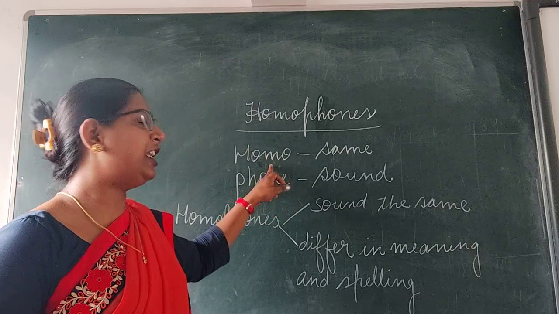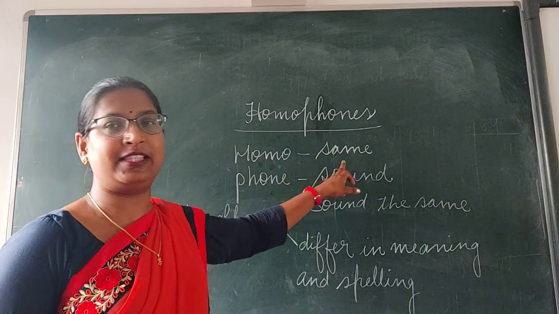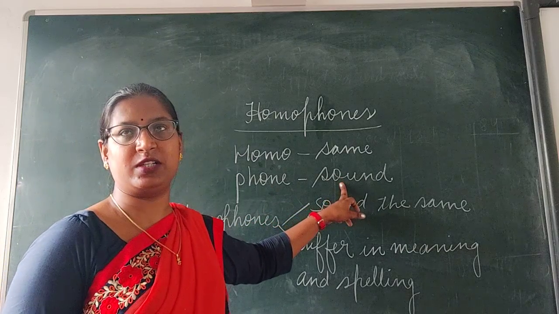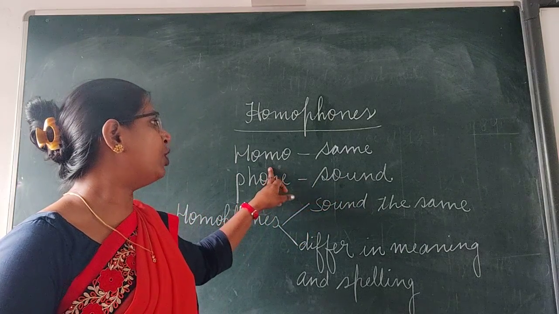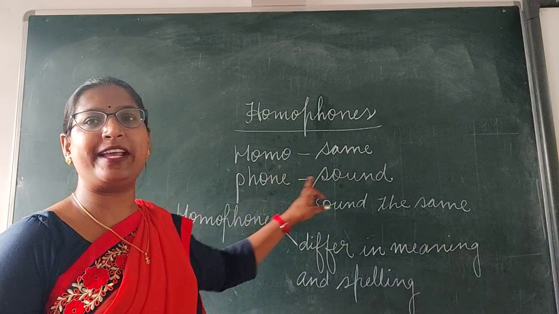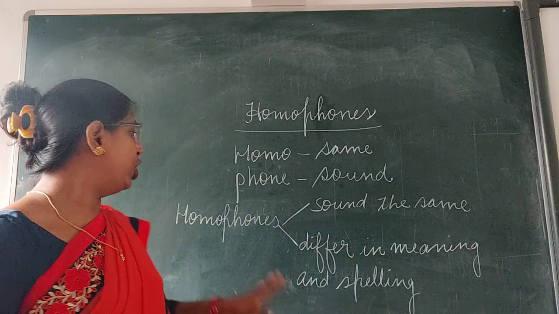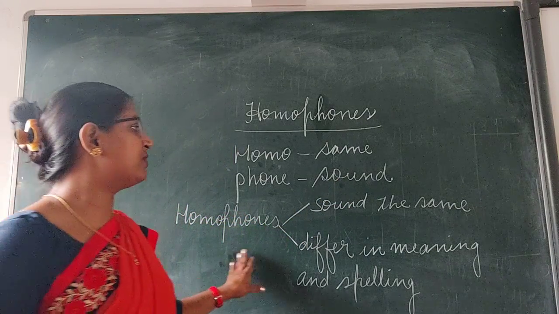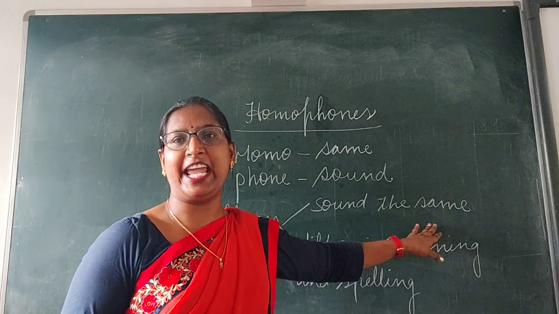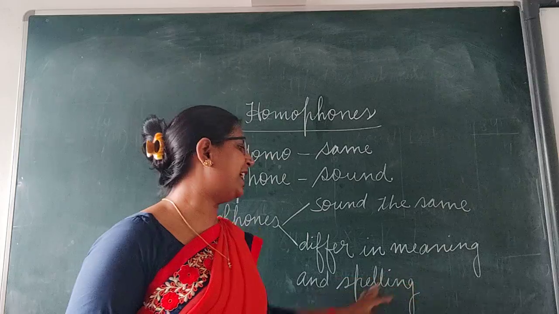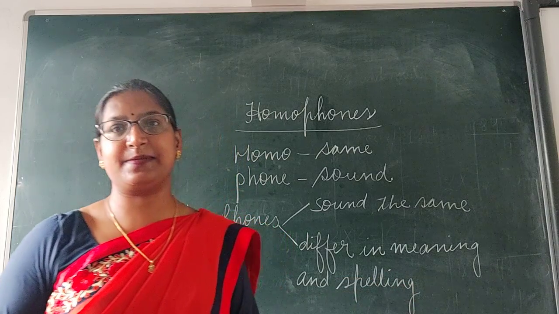The meaning of the word homo is same and the meaning of the word phone is sound. Clear? Homo means same, phone means sound. So dear children, homophones are the words which sound the same, but they differ in meaning and spellings.